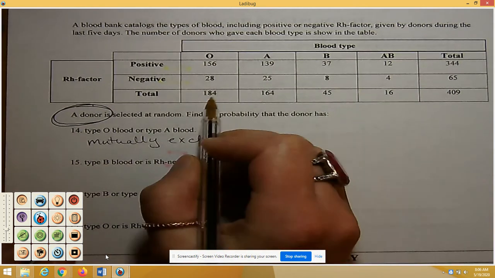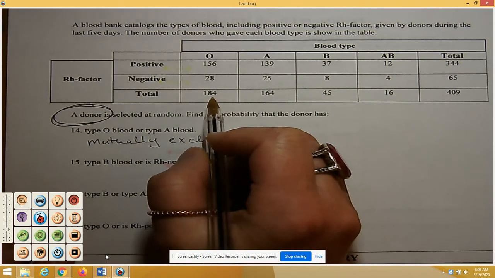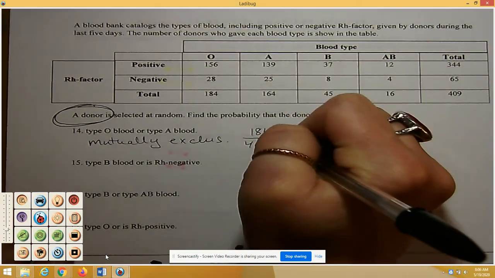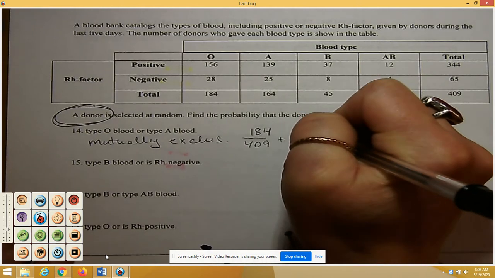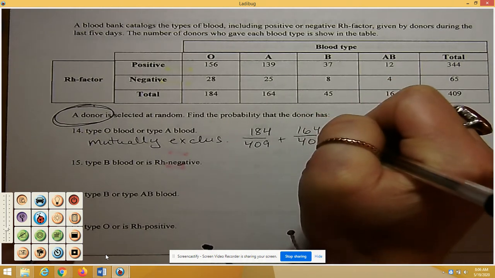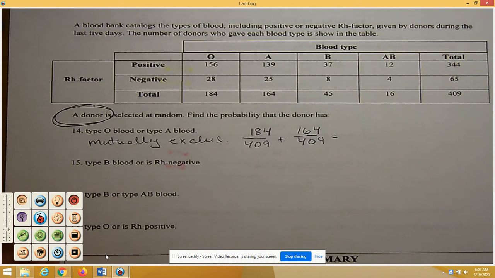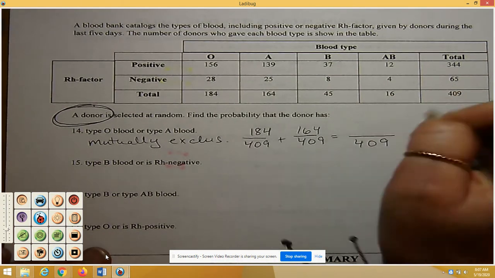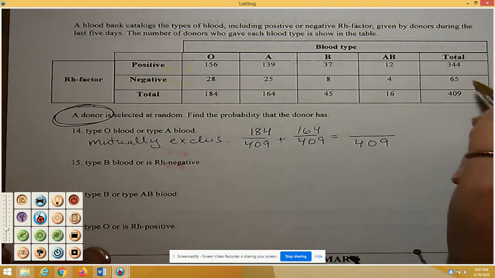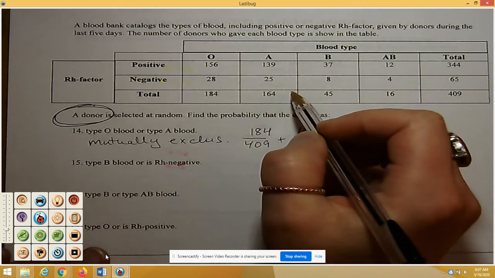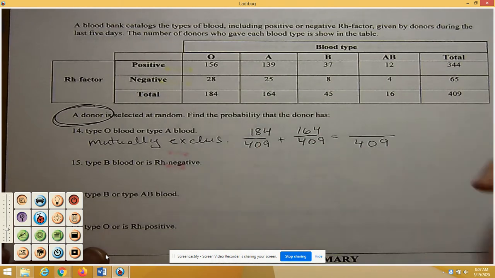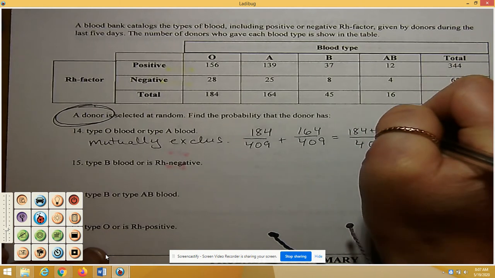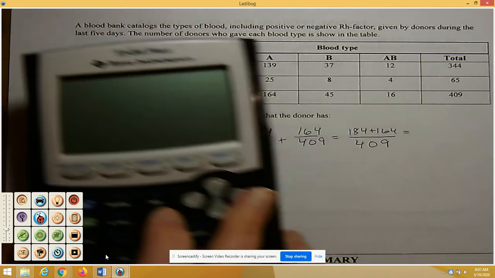So we're going to look at our total row here. The type O is 184 out of the 409. The type A is 164 out of the 409. There is no overlap, so there's nothing to subtract here. And I would encourage you to write the total, whether it's the actual total or a subset of the sample space, and use that as your total, and then do your operation in the top.